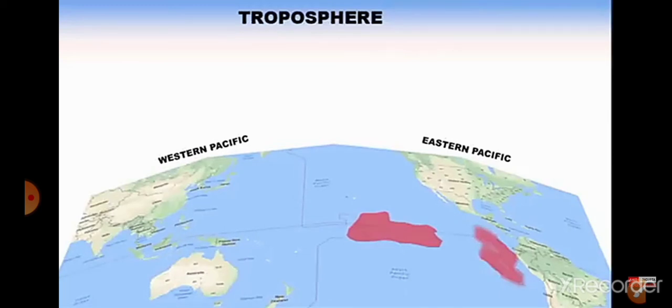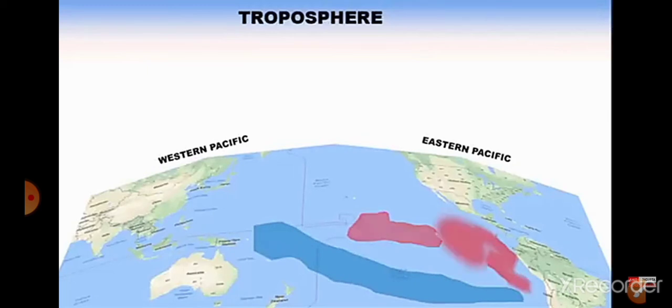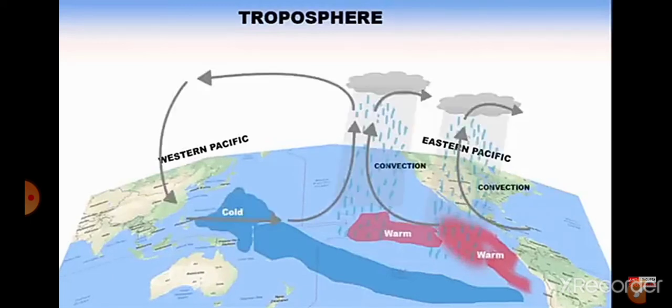So this is where the oscillation term comes in. You see, the warm ocean current is replacing the cold ocean current that exists in the central and eastern Pacific. When I say replace, what I mean is that the cold water is dense and it settles down in the deep ocean, and warm water goes up and takes over the surface of the ocean. Okay, I hope you're understanding. When this warm ocean current moves, everything that is associated with it, like the convection process and the formation of rain clouds, moves along with it.